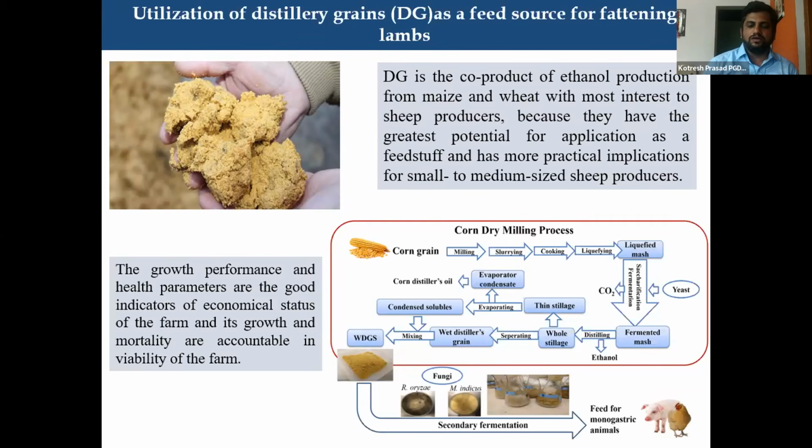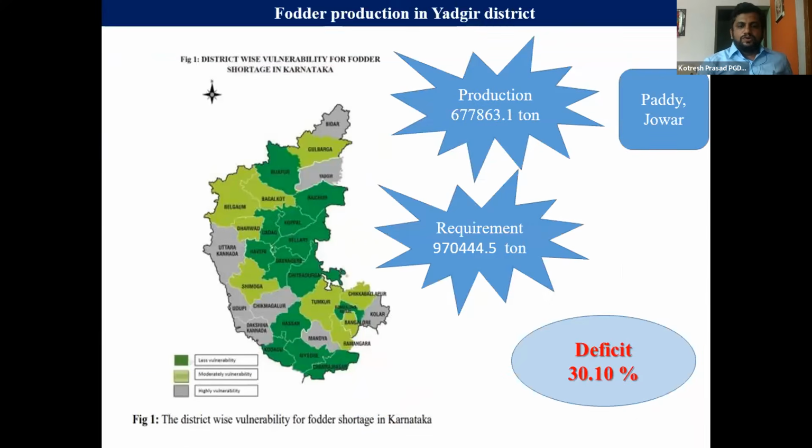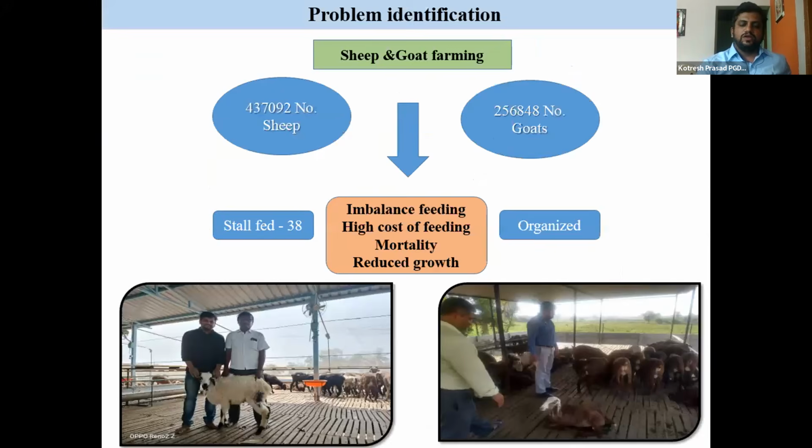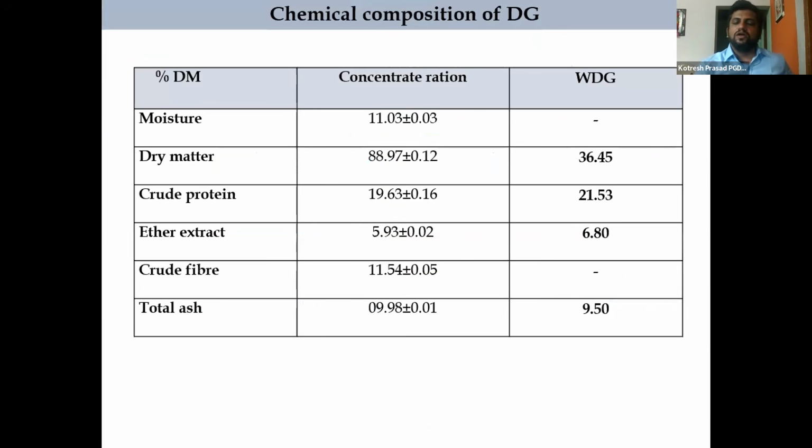We can easily replace the maize, which is costing nearly 20 rupees per kg nowadays, and these distillers grains will cost you around 6 to 8 rupees per kg. This is about fodder production in the case of Yadgir district, our district. In our single district, we have a 30% fodder deficiency. That's why we thought of feeding these distillers grains to sheep and goats.